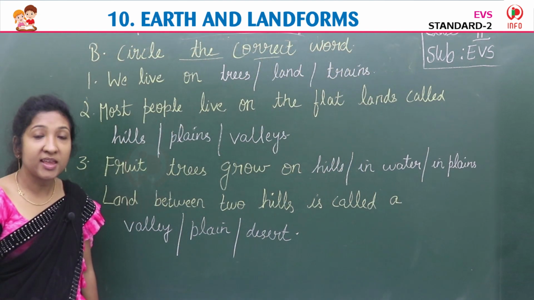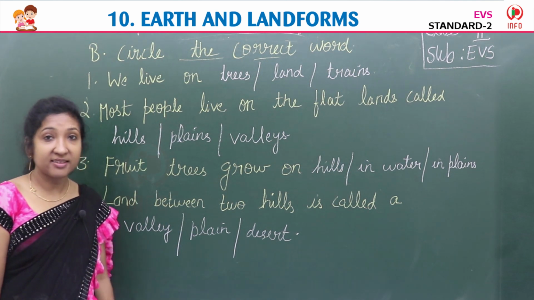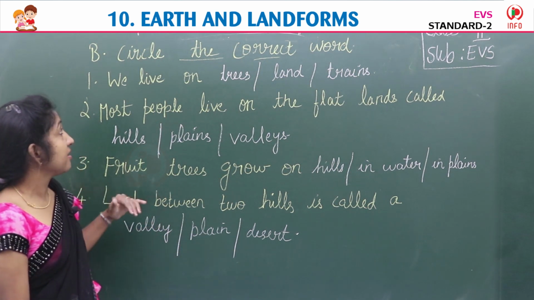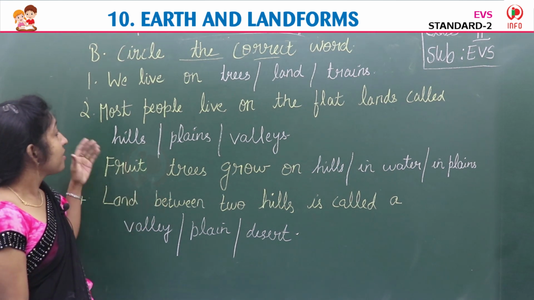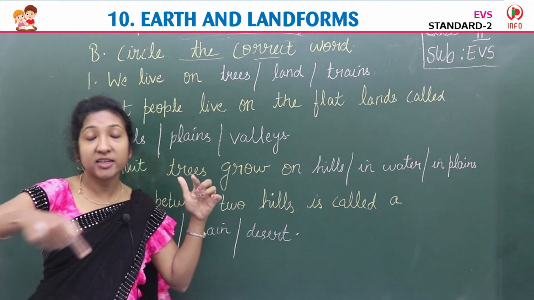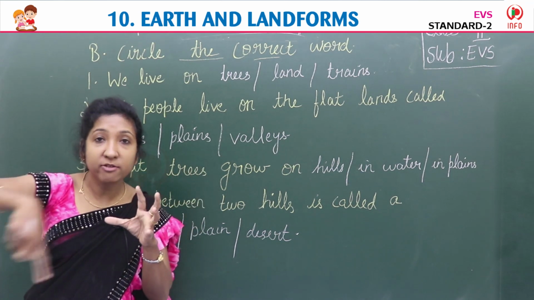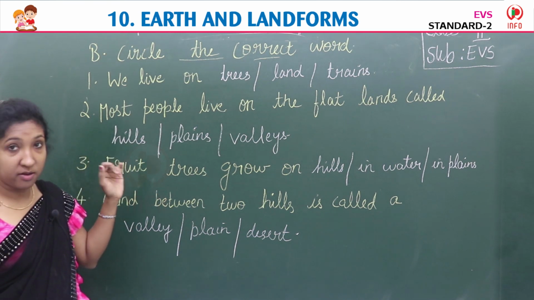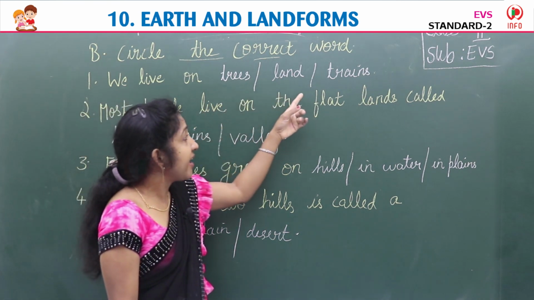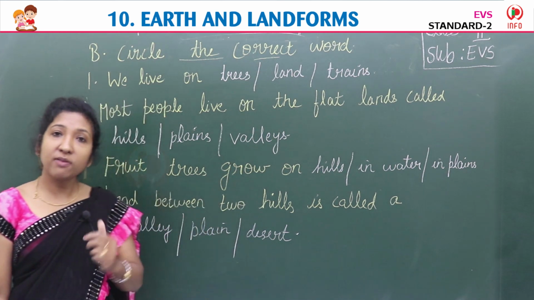Okay, children, so our next exercise B, circle the correct word. You have to circle the correct word. First one, we live on trees, land, trains. Where do we live?